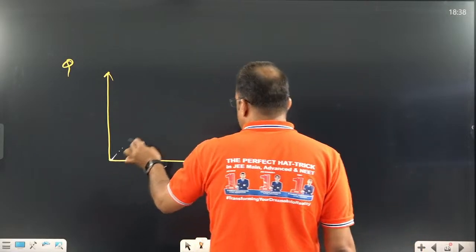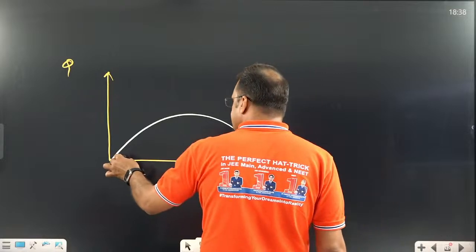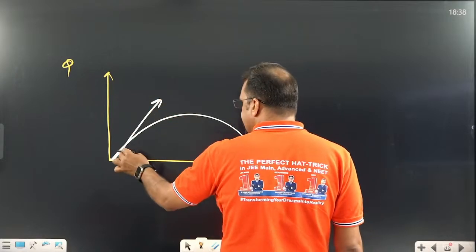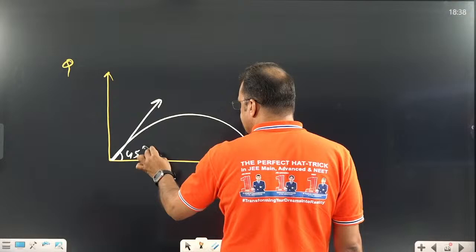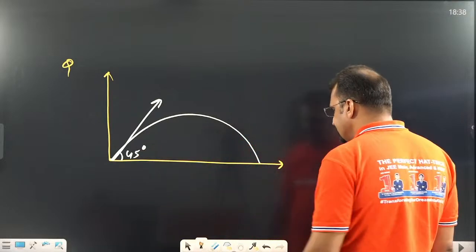I am giving you one question. What is given in this projectile? This is velocity and this angle is 45 degree, it is mentioned. What is given?